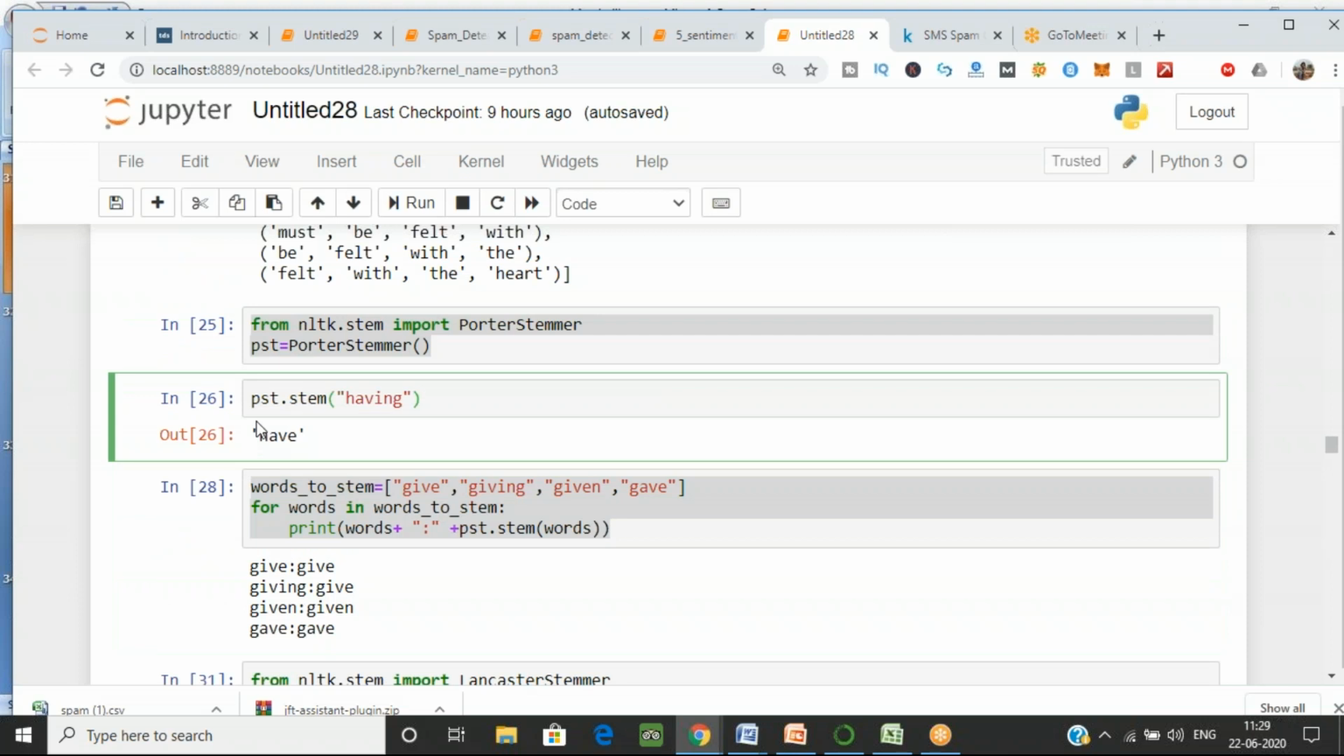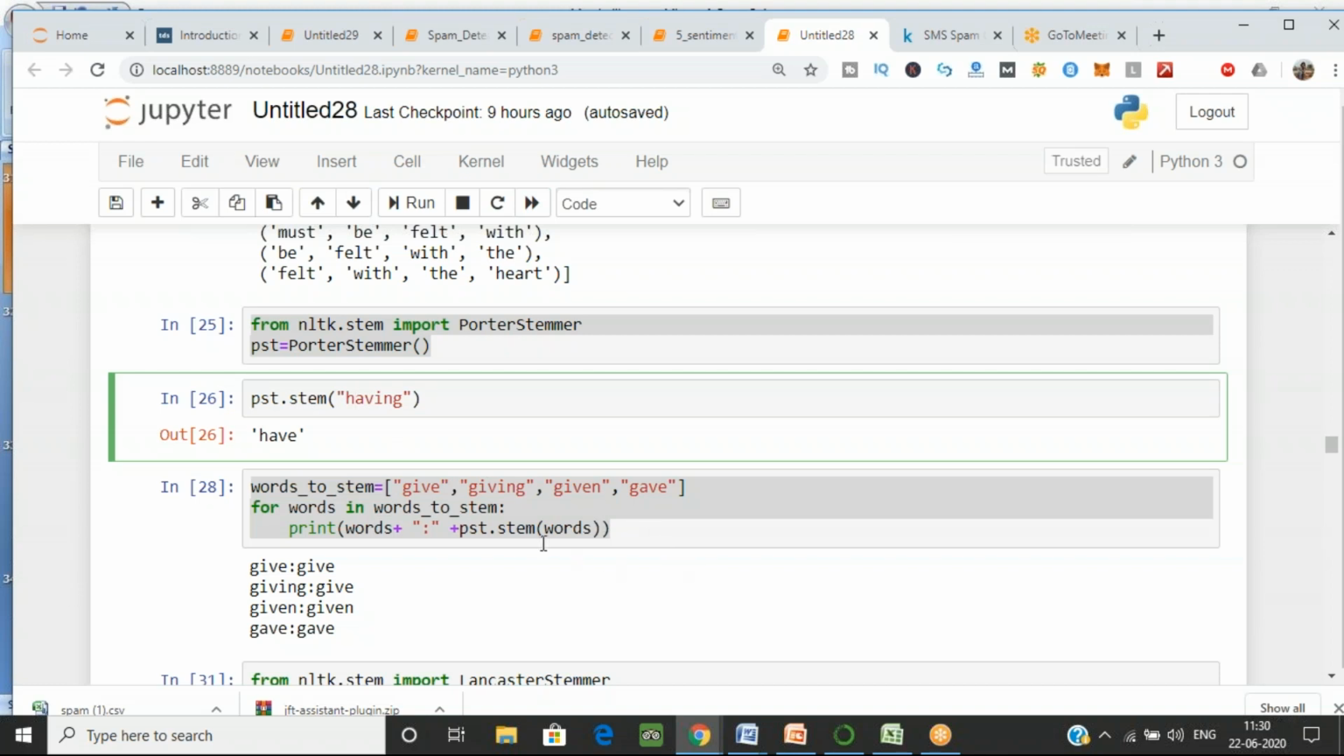Okay, Anushka, here PST is where I have stored my function, the Porter stemmer, and I use stem because I want to see the stem of a particular word. So stem is a function with which you can see the stem of a particular word. Now I want to see the stem of this particular word, that's why I have used stem over here. Okay, Anushka, is it clear now?